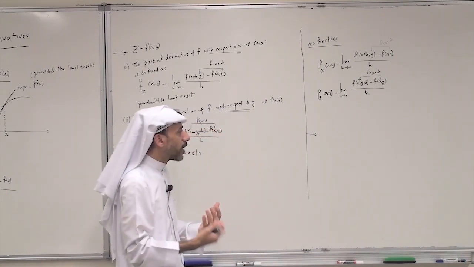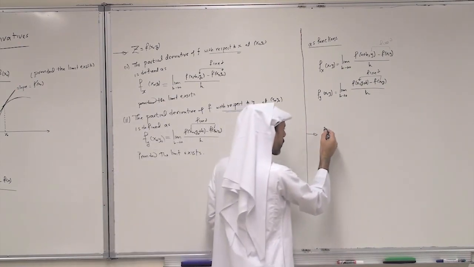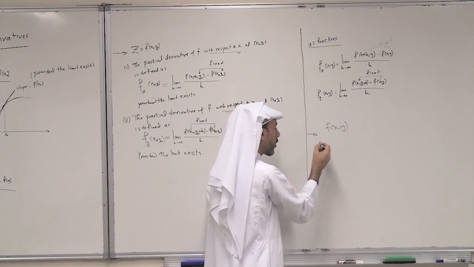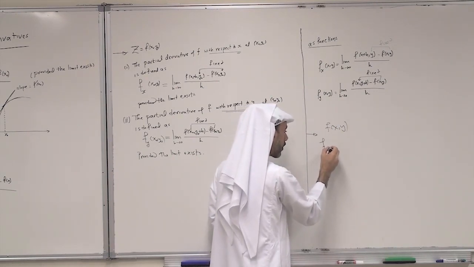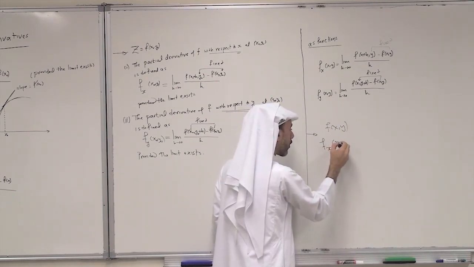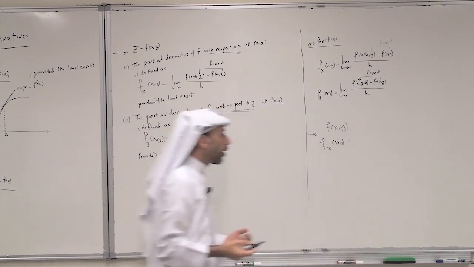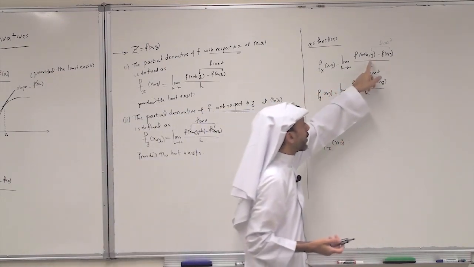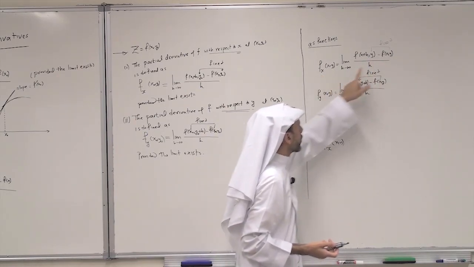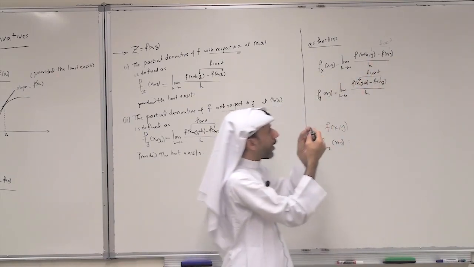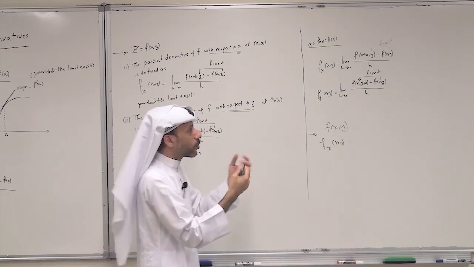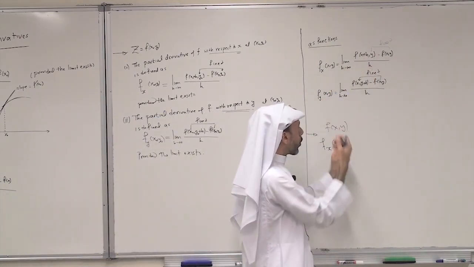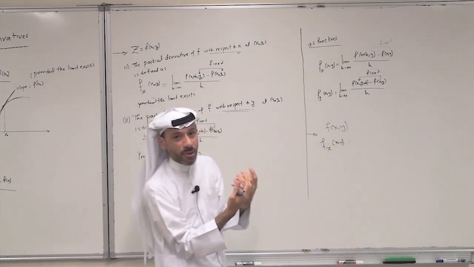In practice, given a function z equals f of x, y, how to find f sub x and f sub y? In fact, to find f sub x, we use the definition. Notice here, to find f sub x, y is fixed. So y is not changing. So what is changing is x. So really, since y is fixed, look at it as a constant.